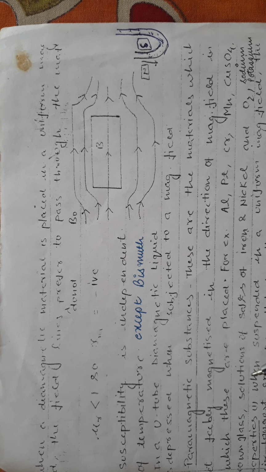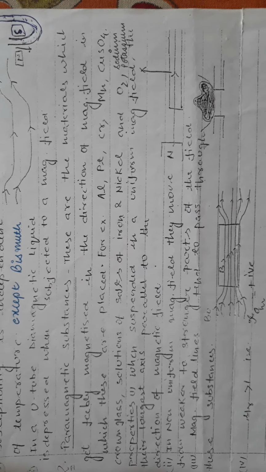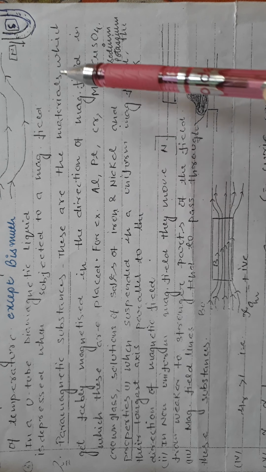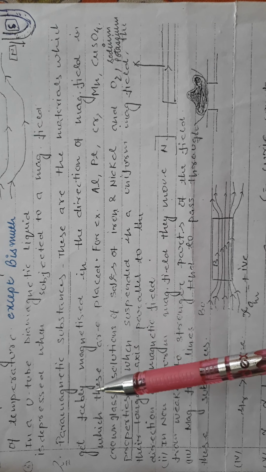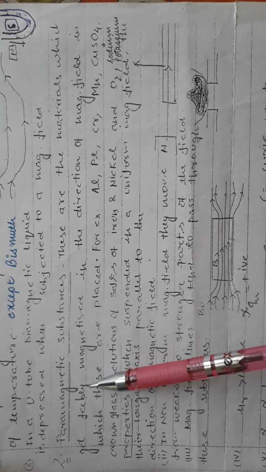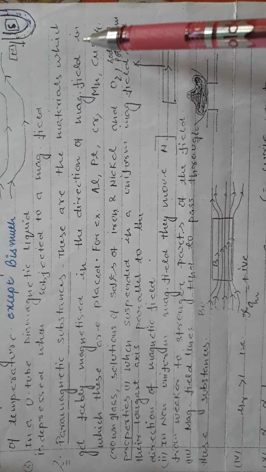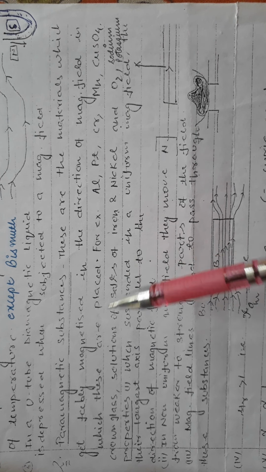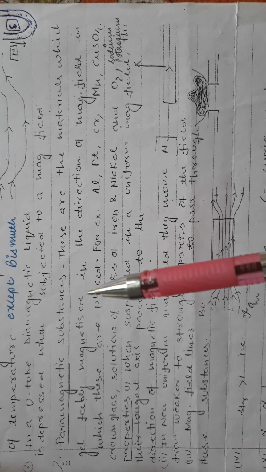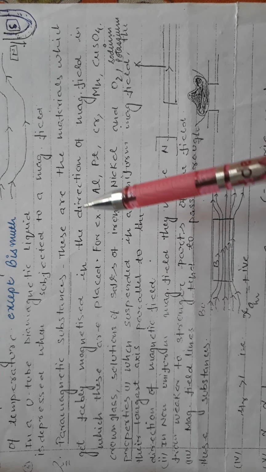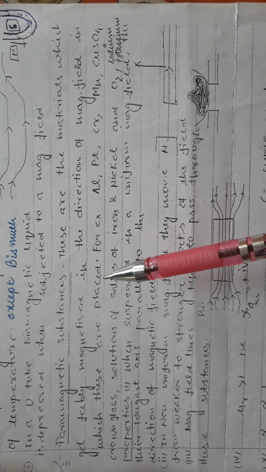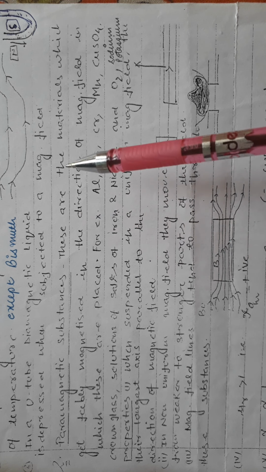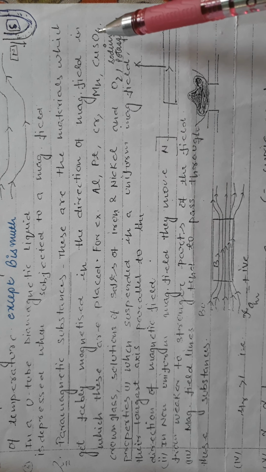Now the next type of materials are paramagnetic materials. So students, what are paramagnetic materials? These are opposite to the diamagnetic materials. Paramagnetic materials are the materials which, when placed in an external magnetic field, get feebly or weakly magnetized in the direction of the magnetic field. The atoms, ions and molecules of paramagnetic materials have their own net magnetic moment, but these atoms and ions are randomly oriented, so the magnetic moments are also randomly oriented, so there is no net magnetic moment in a particular direction.